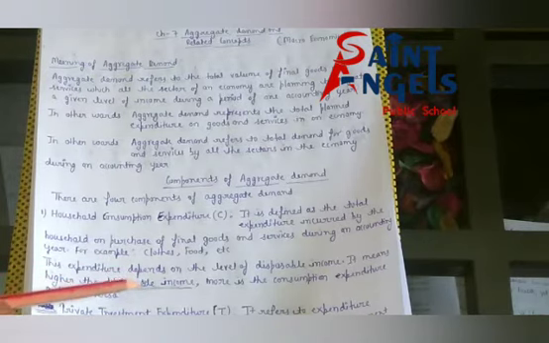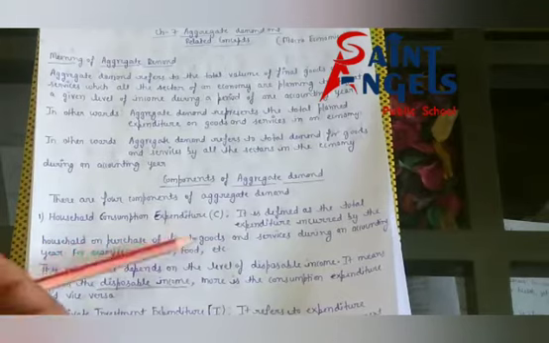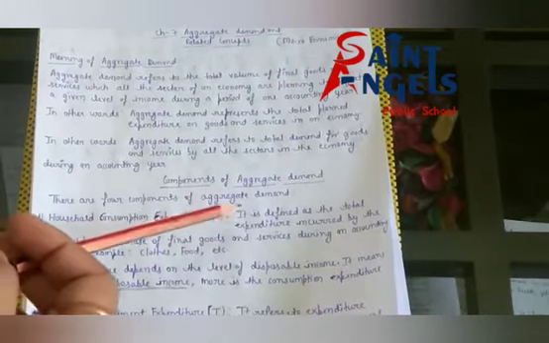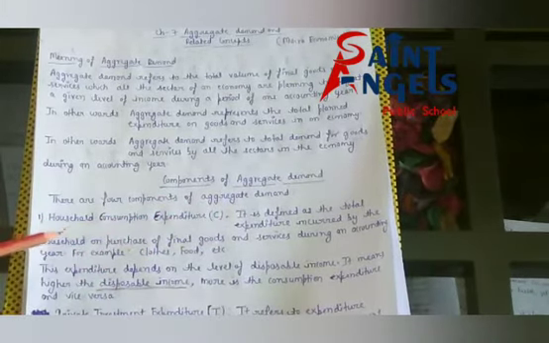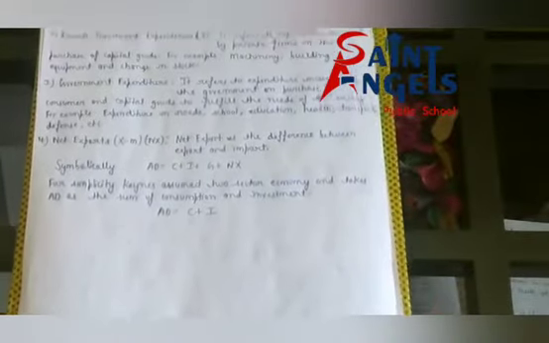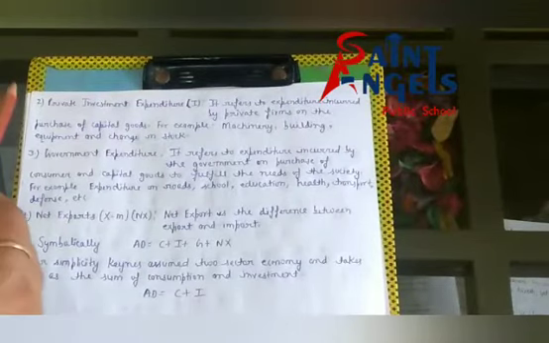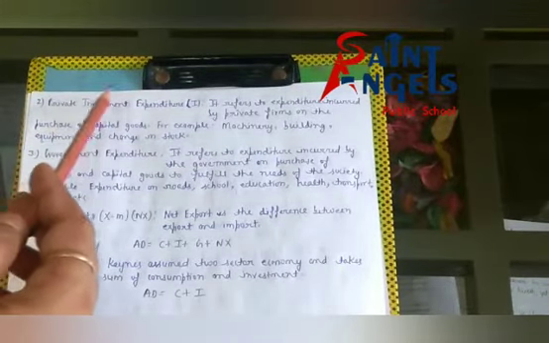I hope all of you have understood. See, I hope the first component of aggregate demand is clear. First component means household consumption expenditure. See next, the second component. Second component is private investment expenditure.